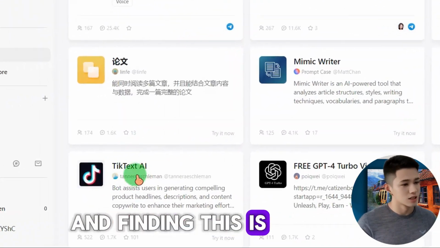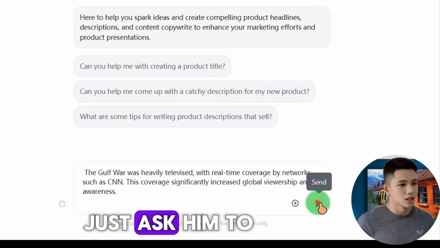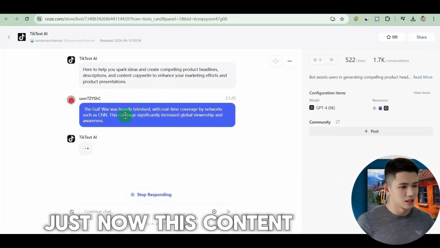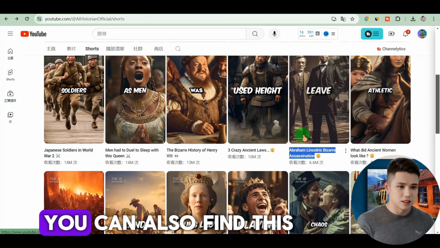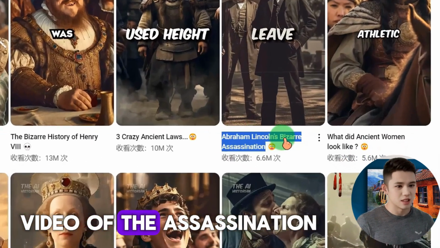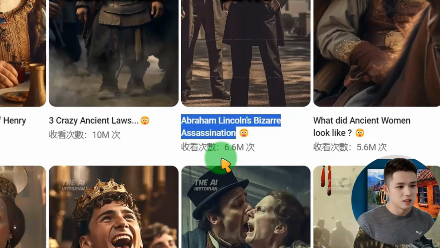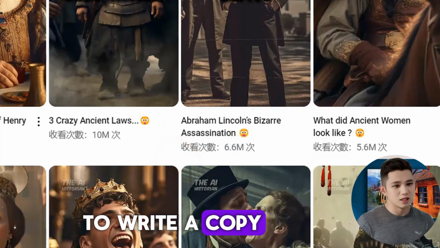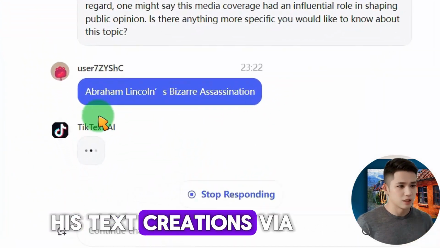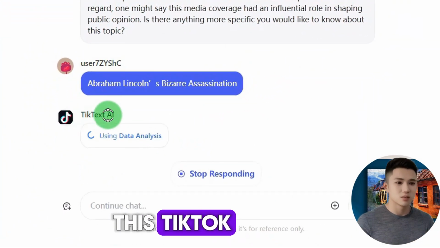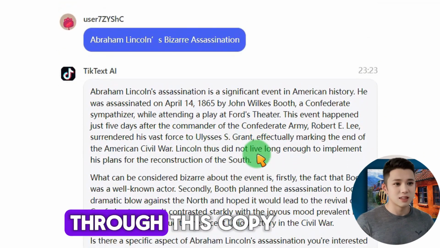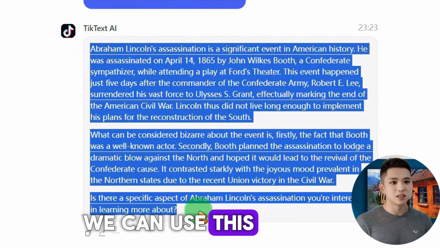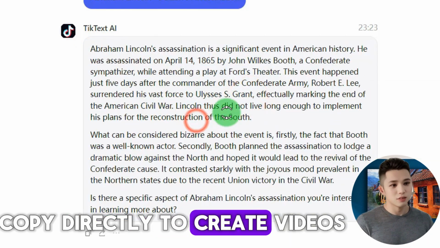And we found this TikTok AI. Just ask it to write, from the title just now, the copy of a short video. You can also find this video of the assassination of Lincoln. Let's use this tool to write a copy. Take a look at its text creation via this TikTok tool. What does the written copy look like? So we can write through this copy, and we can use this copy directly to create videos.